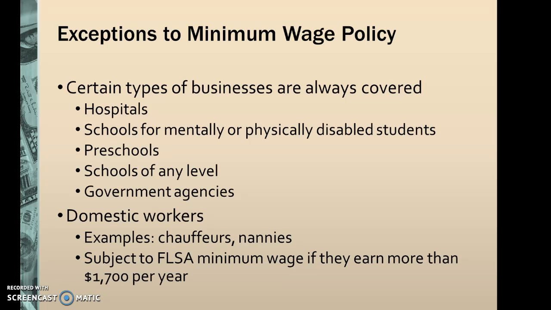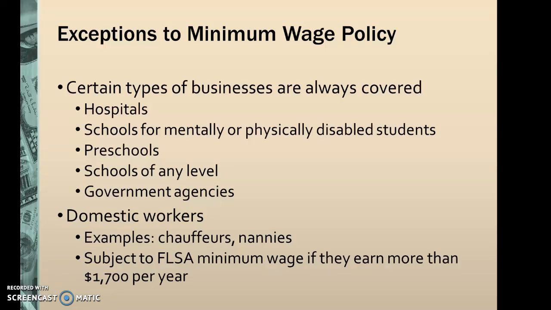There are also exceptions to the minimum wage policies, where certain types of businesses are covered. Some examples are hospitals, schools at any age level, government agencies, and domestic workers, which would be chauffeurs and nannies, and are subject to the FLSA minimum wage if they cannot earn more than $1,700 per year. And this is covered on page 84 in your book.